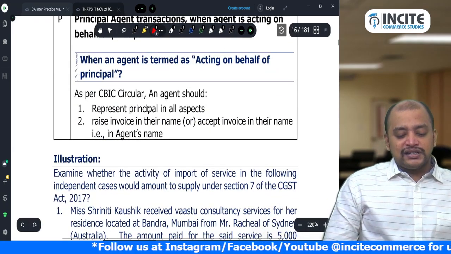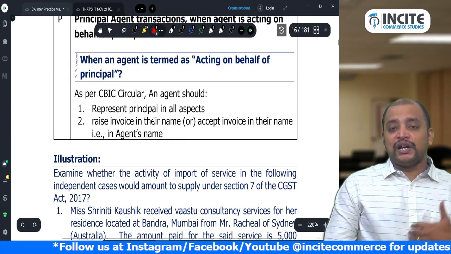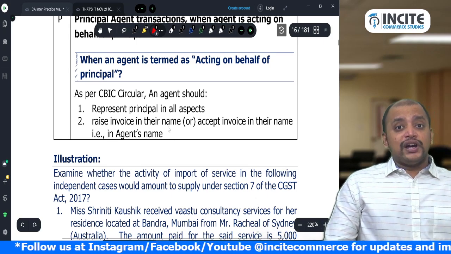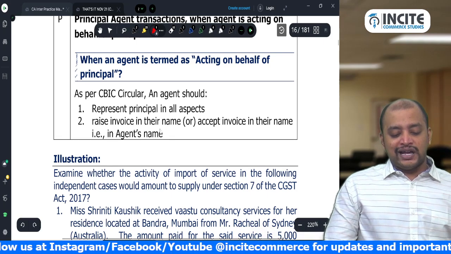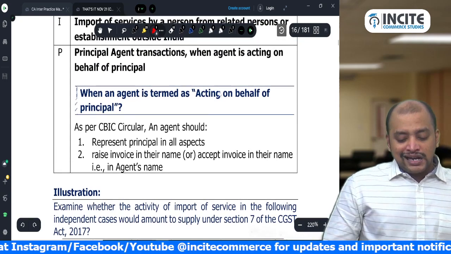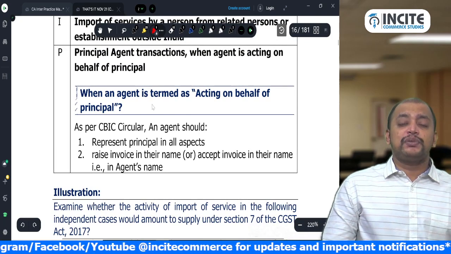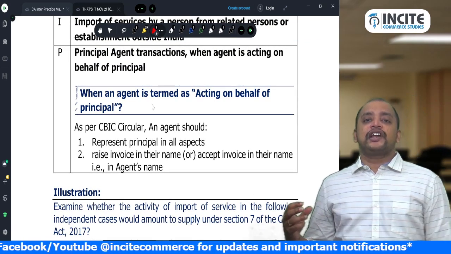As per the CBIC circular, an agent should represent the principal in all respects, raise the invoice in their name or accept the invoice in their name, that is, the agent's name. Then the agent is acting on behalf of the principal, but this principal-agent transaction applies only in the case of goods.